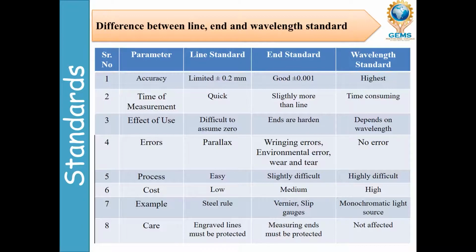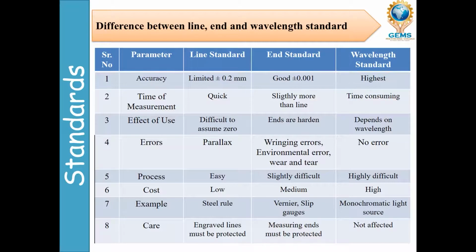Next one is cost. If you see the cost, the line standard equipment cost is very less, and end standard equipment cost is medium. And wavelength standard, because they are using a light source, the cost is high. For example, in line standard we use steel rules, measuring tape. In end standard we use vernier scale, vernier caliper, slip gauges, vernier height gauge, vernier depth gauge. Wavelength standard: monochromatic light source.